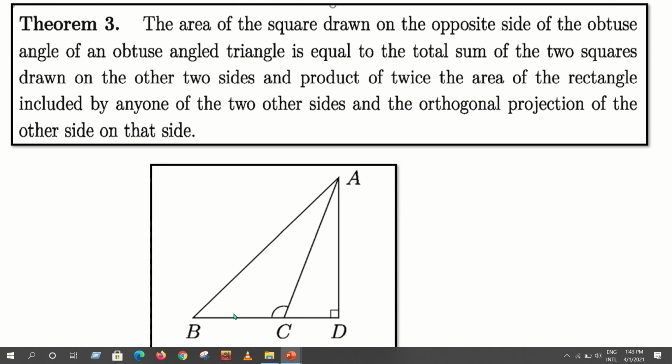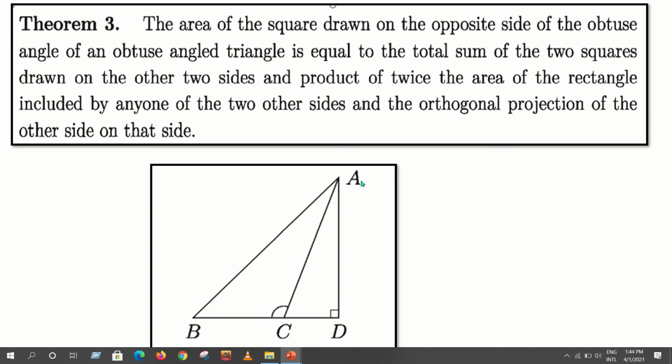Here one side is BC, as we have taken BC, so the other side will be AC. So the projection of AC will be CD. We know this has one end point on a base and the other point here. So by drawing a perpendicular from A to the produced BC, we get AD. So CD is the projection of AC. Clear?